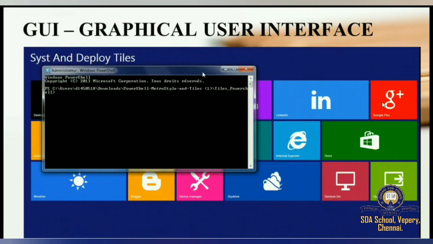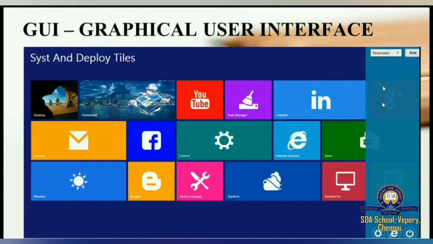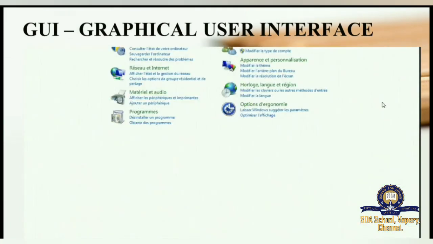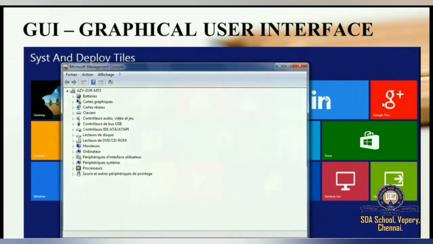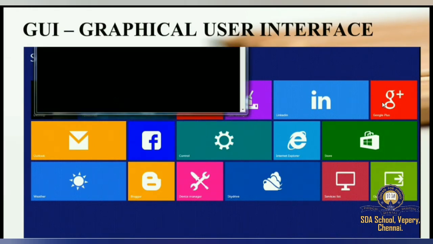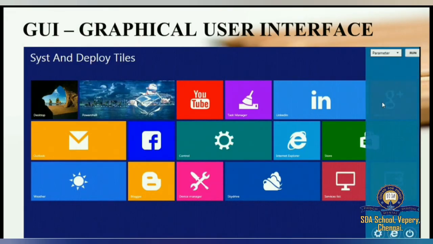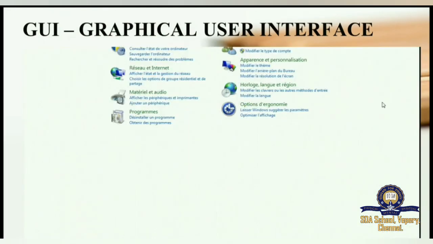So any folder, any tab, multiple tabs, I can just switch over and proceed with my process. Whatever you need, you can just close or minimize and open another folder immediately. So it is very quick and easy for you to access. Okay. So this is your graphical user interface screen. It looks colorful and it is very easy to operate. So that's why now, compared to CUI, we use GUI more.